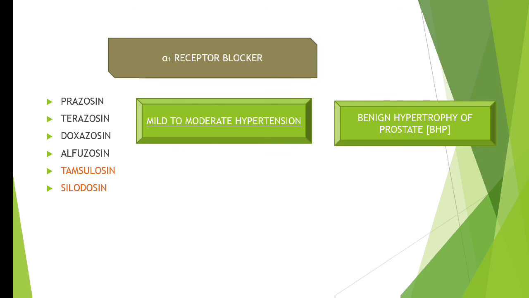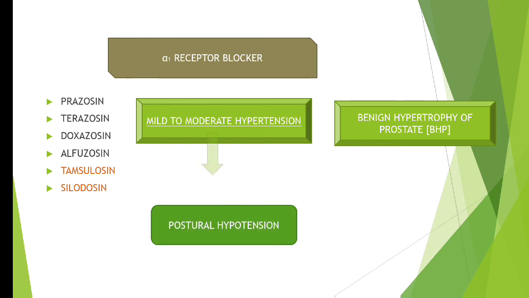Now see, hypertension mainly occurs in old age, in people who are more than 45 years of age. This is very common: 80 to 90% of the population above 45 to 50 years of age are suffering from hypertension. And the second problem, BHP, benign hypertrophy of the prostate, is also a problem of old age. So by giving a single alpha 1 receptor blocker, we can treat both problems, that is mild to moderate hypertension plus benign hypertrophy of the prostate. Single drug, double action, you can say.